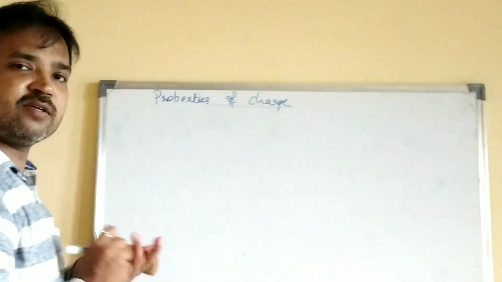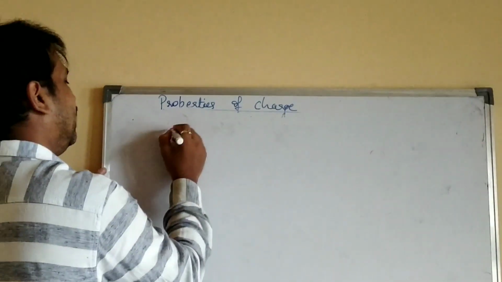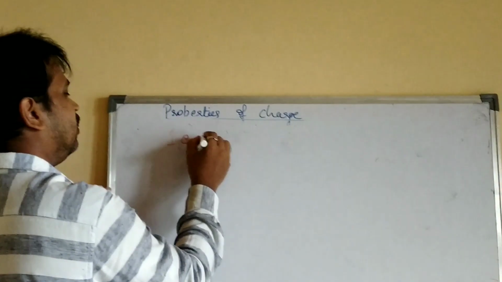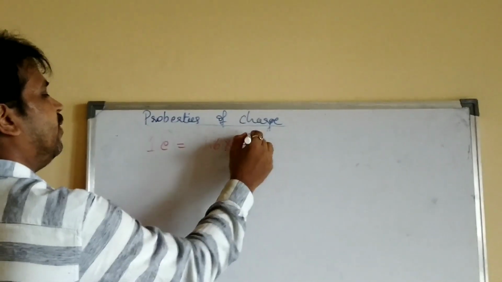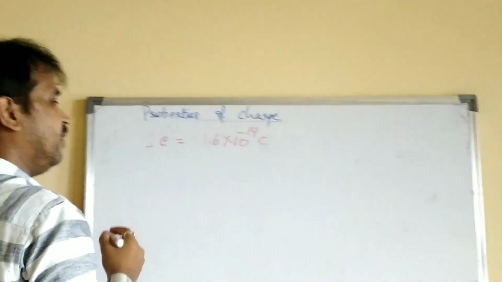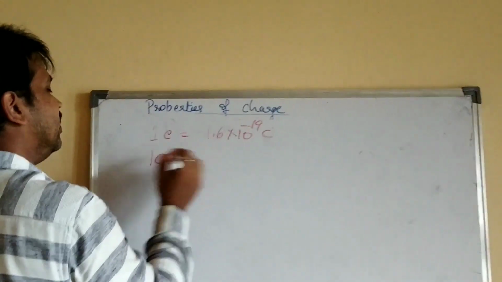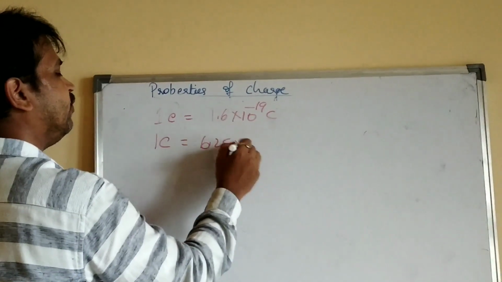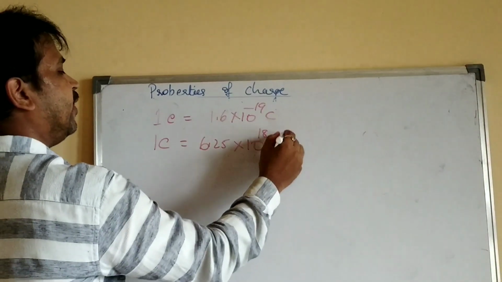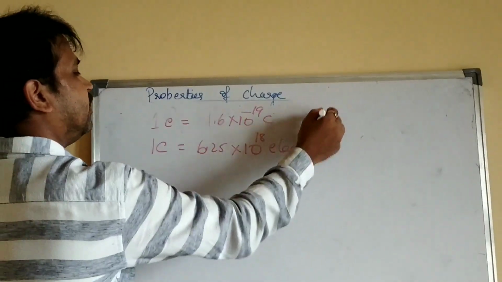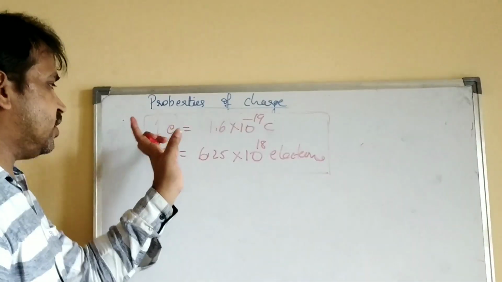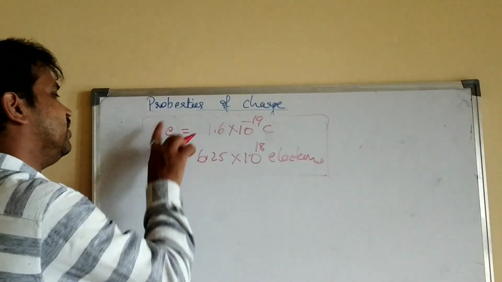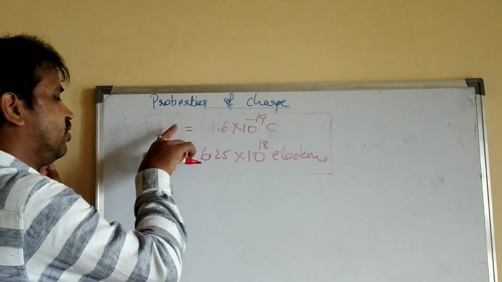See here, 1 electron is equal to 1.6 into 10 power minus 19 coulomb, whereas 1 coulomb is equal to 6.25 into 10 to the power of 18 electrons. So this means that charge can be quantized. This is the relationship between electron and coulombs.